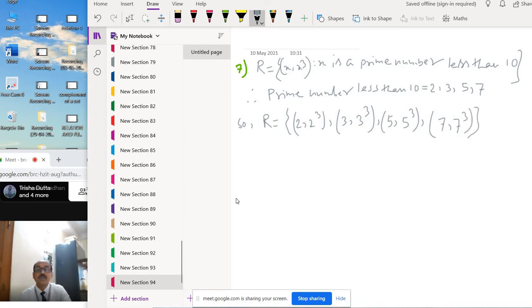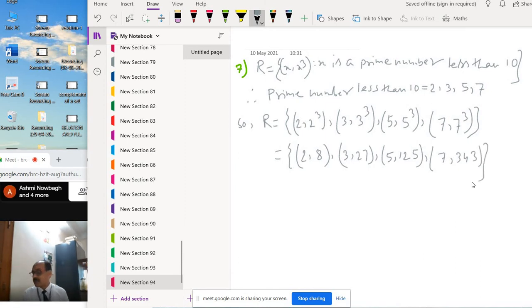Okay, so this is R. Calculating: (2, 8), since 2 cube is 8, then (3, 27), then (5, 125), then (7, 343).